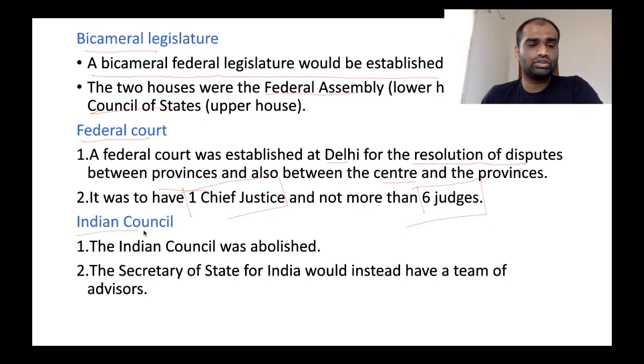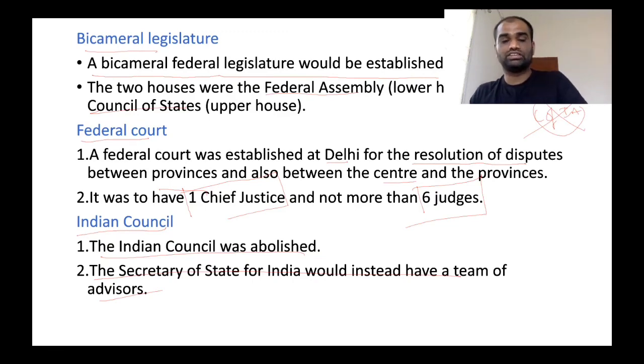And also, the Indian Council was abolished. The Secretary of State for India would instead have a team of advisors. As I mentioned before, the Secretary of State was advised by a body called the Council of Indian Affairs. Now, this Council of Indian Affairs was abolished. Instead, he would be advised by a team of advisors.